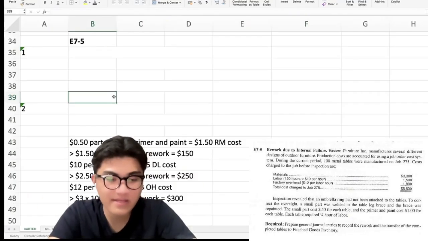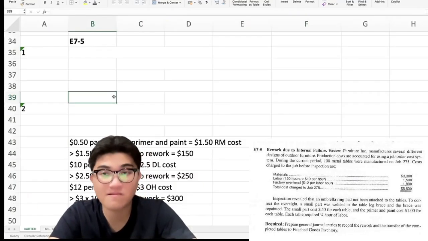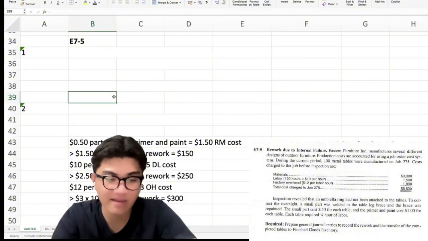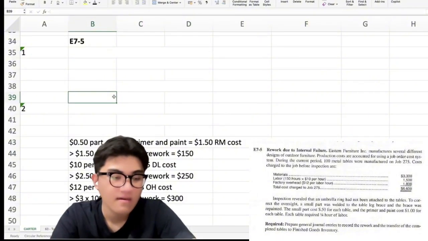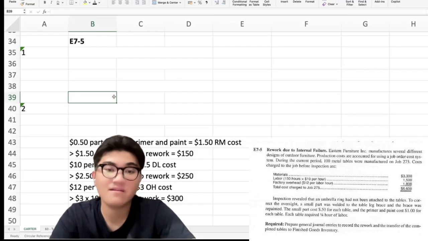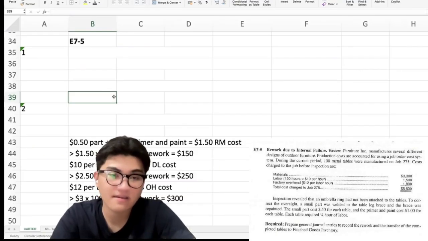Okay, so the total materials cost per table is $1.50 for the direct materials. For labor, each table needed 1/4 of an hour of labor at $10 per hour. So labor cost per table is $10 times 0.25 is equals to $2.50 direct labor cost.